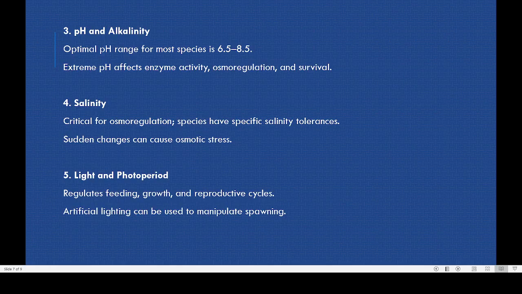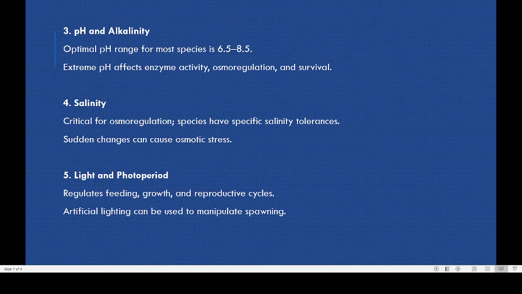Another factor is the pH and alkalinity. Normally the ideal pH is 6.5 to 8.5, in the neutral range. And what happens with the pH is that it affects the enzyme activity, osmoregulation, as well as the survival of the fish. So pH is an important factor.